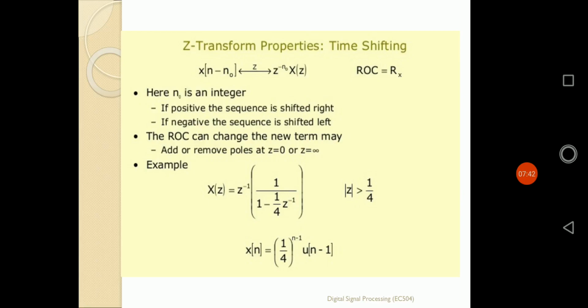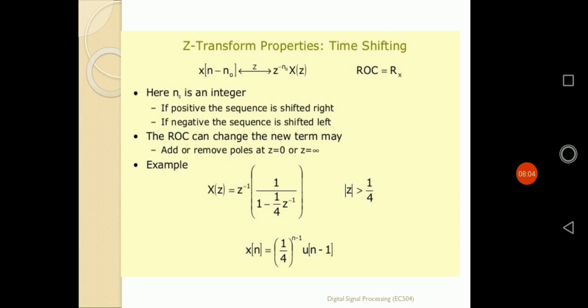That means the power of z is minus the amount of shift. Here the amount of shift is n0, so z to the power minus n0 is the multiplying factor with the original z transformation.